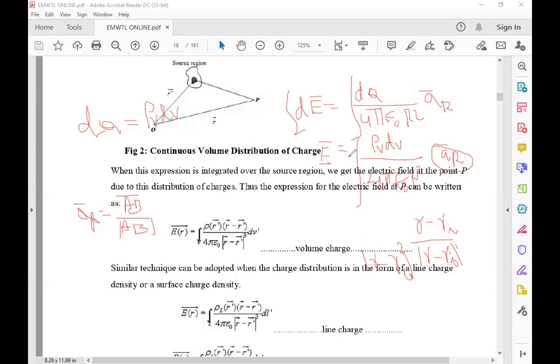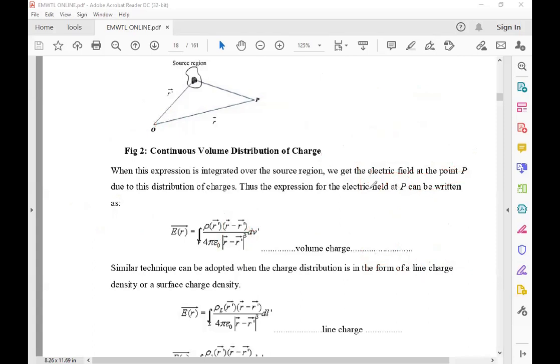E bar is equal to electric field intensity. E bar is equal to rho V into dV by 4 pi epsilon naught, AR bar into R square. AR bar into R square is the function R minus R bar by R minus R bar whole cube. Got it, madam?